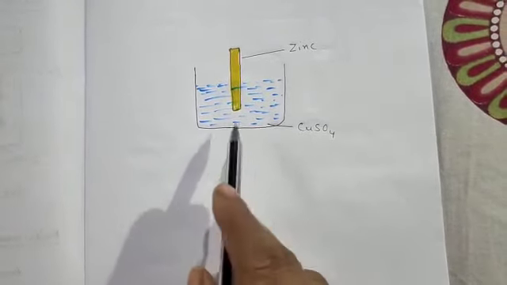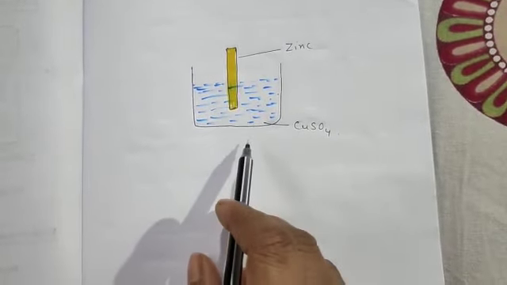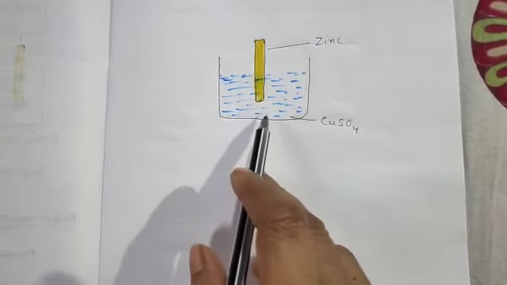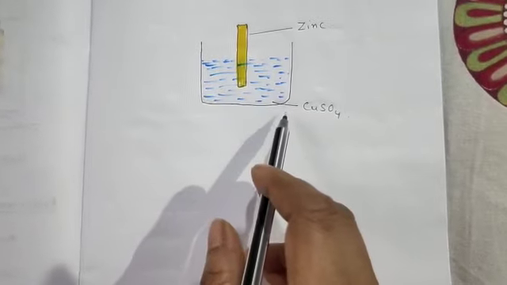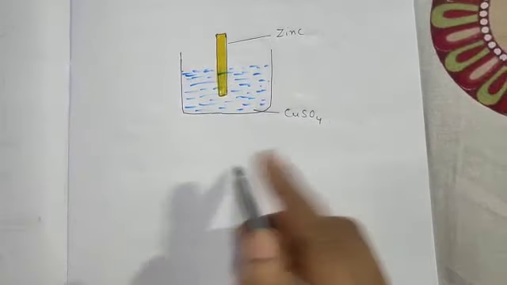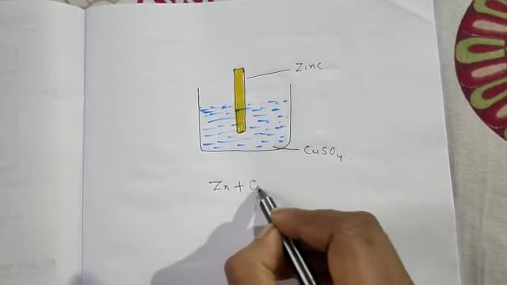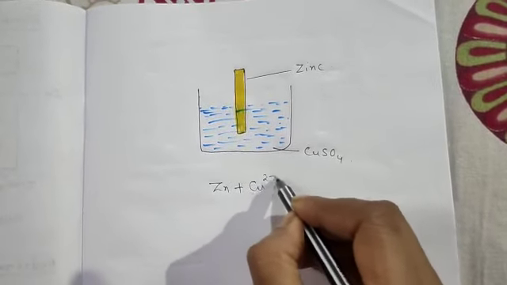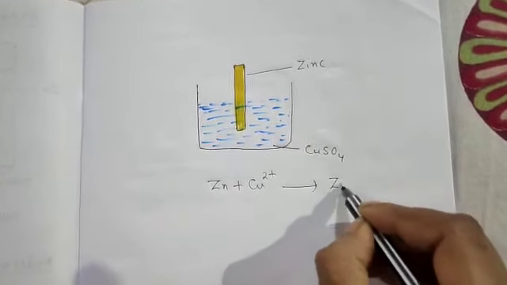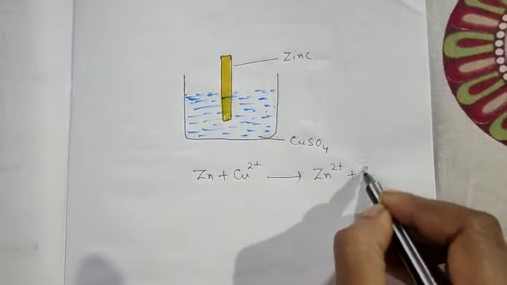Yes, you are right. Zinc will get oxidized, meaning zinc being more reactive will displace cupric ions from the copper sulfate solution. So the reaction is Zn plus Cu2+ gives Zn2+ plus Cu.